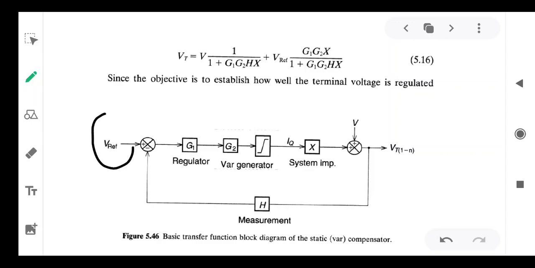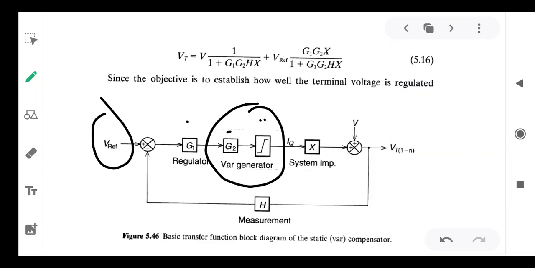So this is the reference voltage. This is the regulator transfer function. G1 is the regulator transfer function. Transfer function is nothing but the output signal by input signal, expressed in terms of Laplace equations in terms of Laplace variable S. G2 and this entire combination is the var generator transfer function. G2 will have some limitations. A limiter is having positive maximum as well as negative maximum.